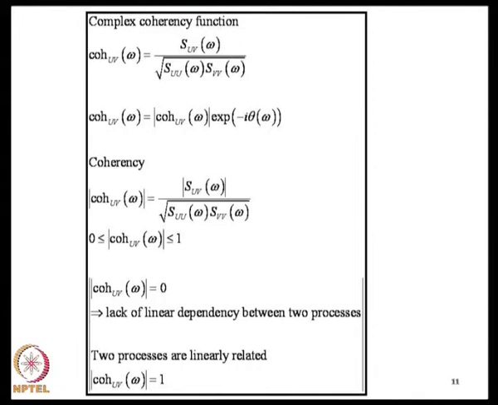This coherency you can show takes values between 0 and 1, and if u and v are independent, coherency will be 0, and if u and v share a linear relationship between them, the coherency will be 1. So, this again is somewhat analogous to the cross correlation function that we were discussing earlier.